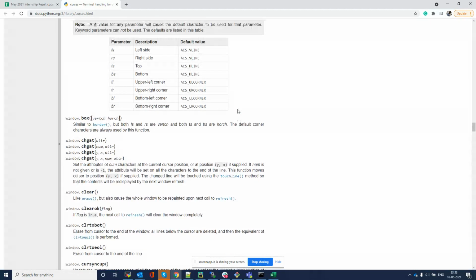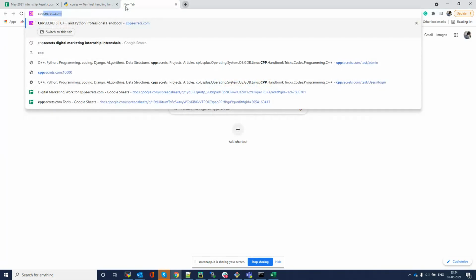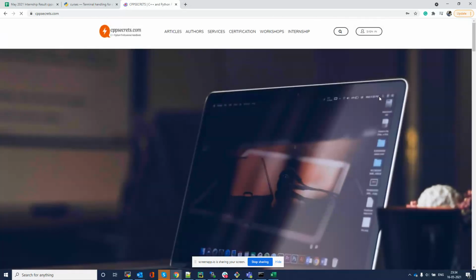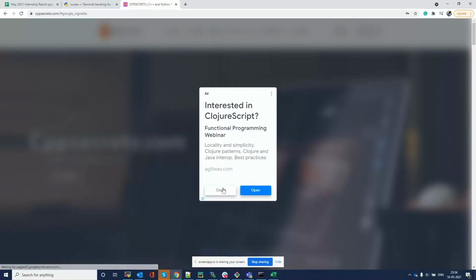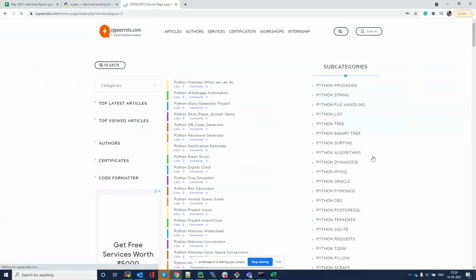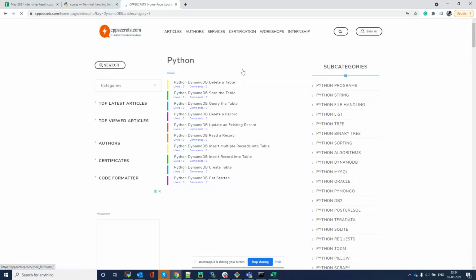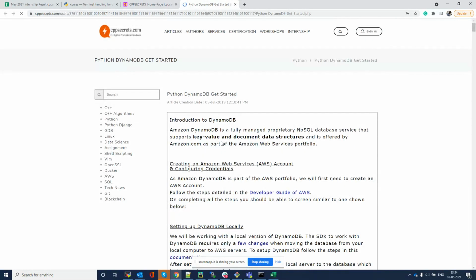Let me show you one thing. One very good example: if you go to any library like DynamoDB, the first article is Get Started, and if you go to this article, he has written the next part.